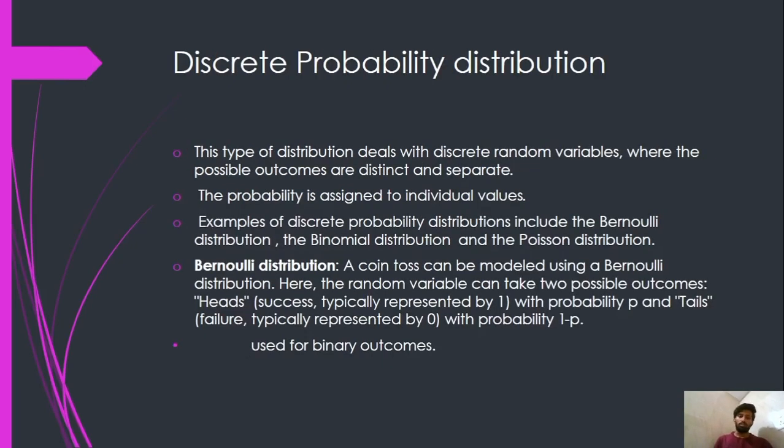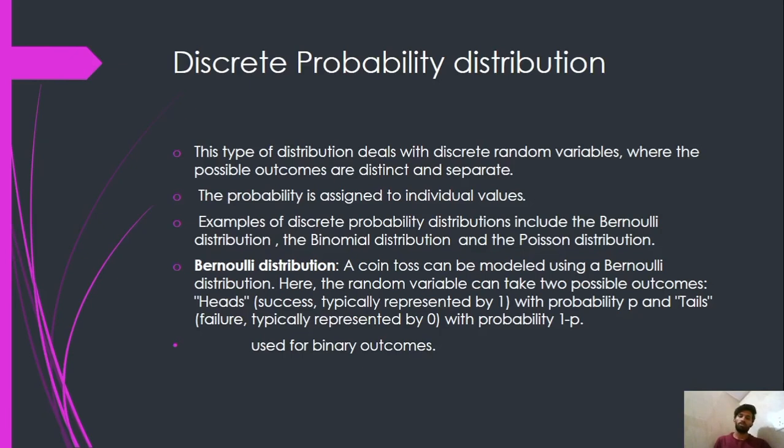Now let us go briefly into what a discrete probability distribution is. A discrete probability distribution is a type of distribution that deals with discrete random variables, where the possible outcomes are distinct and separate. The probability is assigned to individual values. Examples of discrete probability distributions include the Bernoulli distribution, the binomial distribution and the Poisson distribution. So let's discuss these examples.